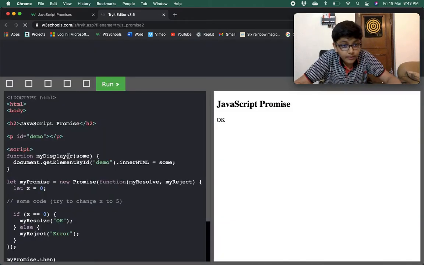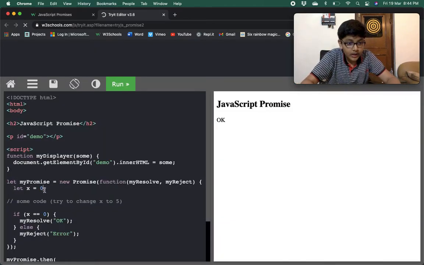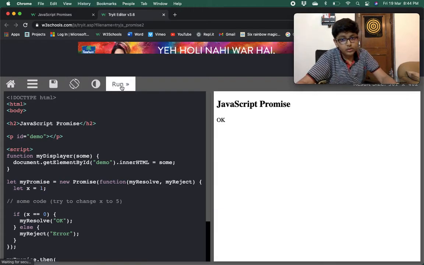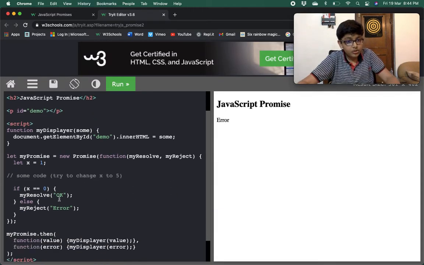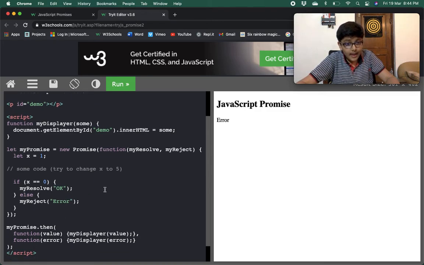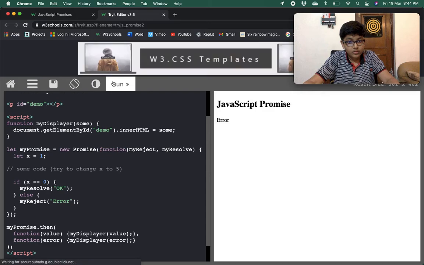For example, if I set the x value to 1, it shows error because x is not 0 and my reject has been called. And if I swap my reject and my resolve here, it will do the same.